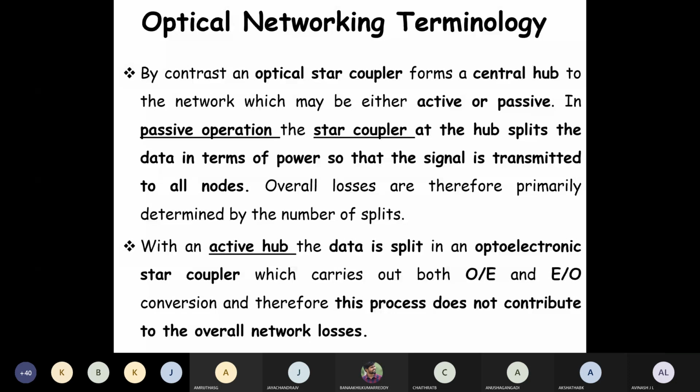Next we can see optical networking terminology, the networking modes. There are two networking modes in which a transmission path can be established. These are referred to as connection oriented and connectionless, that is, wired and wireless.